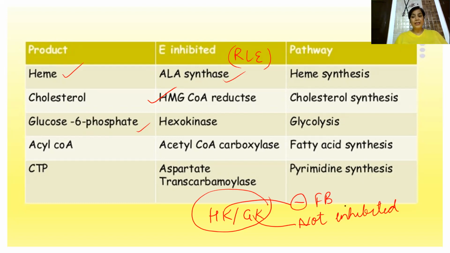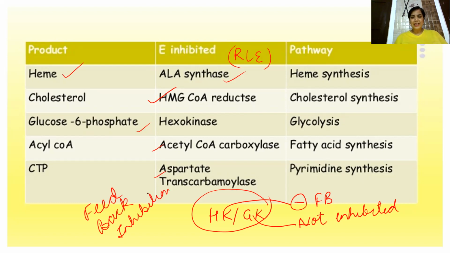Right? And glucokinase, all of you know that insulin acts on this. Insulin does not act on hexokinase. Then comes acetyl coenzyme A carboxylase, which is the rate limiting enzyme of fatty acid synthesis. Similarly, CTP synthetase or aspartate transcarbamylase is the enzyme in pyrimidine synthesis. So these are depicting negative, or feedback, inhibition. Feedback means they are giving a signal that no more synthesis of this product is required, so the reaction has to be stopped for some time.